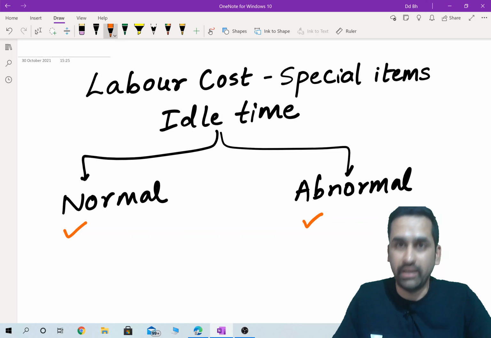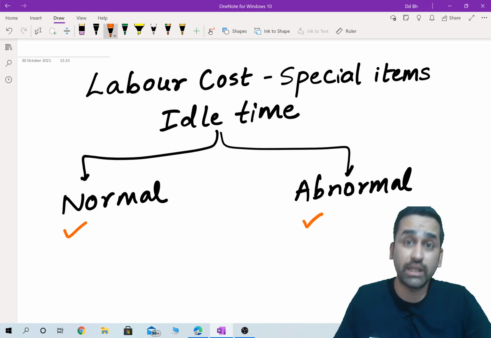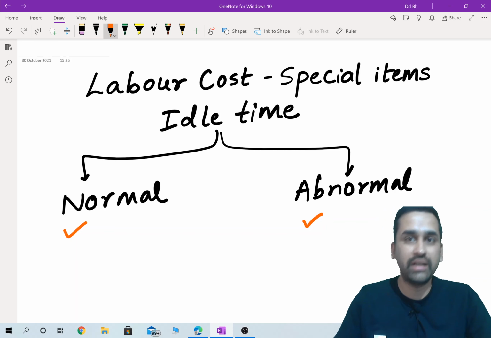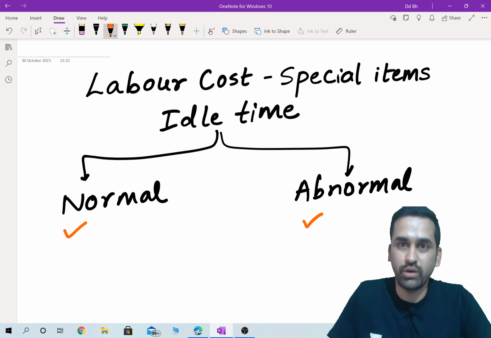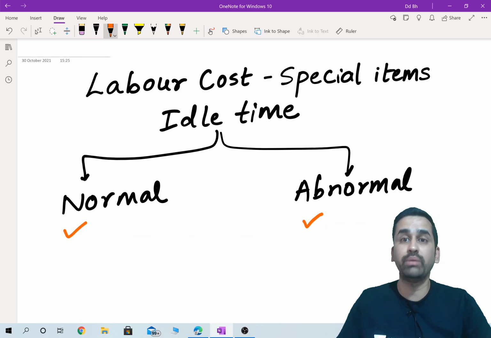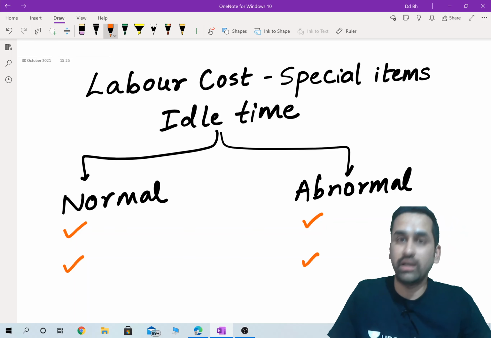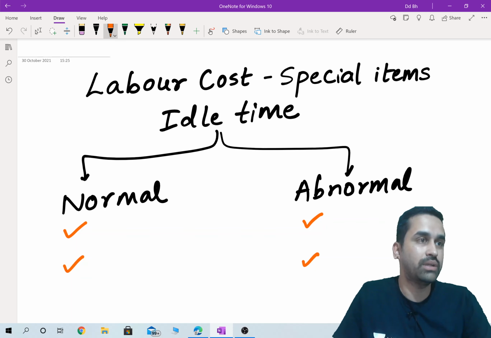Suddenly there is a machine breakdown, that can create abnormal idle time. There is an unexpected power cut, that can create it. An employee intentionally takes an extended break, that is also another example of abnormal idle time. These cannot be predicted. Normal idle time is known well in advance. Even before you start the day, you know out of 9 hours something will go as waste.